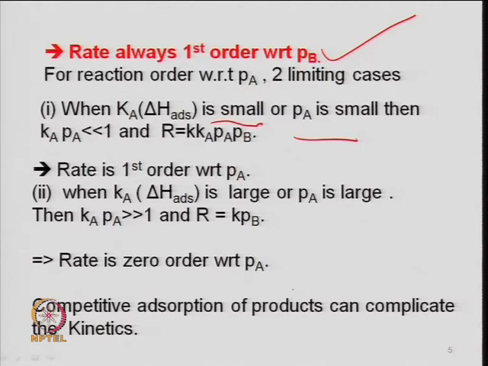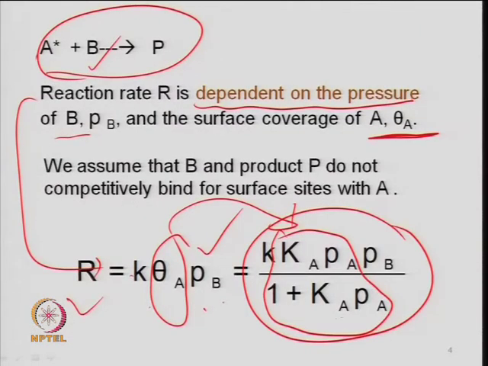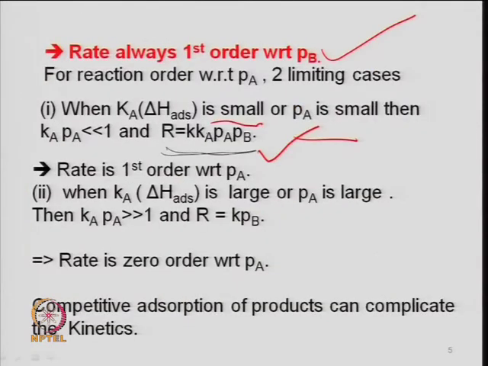So, K A P A much less than 1, and in that case your rate becomes simply K times K A P A P B. This is basically capital K, just a minute. For this case, the denominator term is neglected, because this value is much less than 1, when either K is very small, or P is very small, or the combination of these two is very small compared to 1. So, your rate is simply K times capital K times P A P B, and that is the term shown here. This is capital K, the adsorption equilibrium constant, K A P A P B.